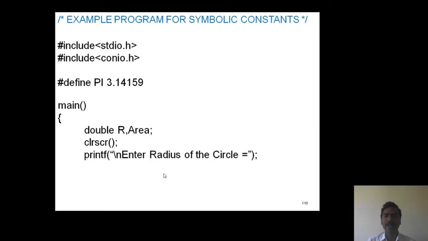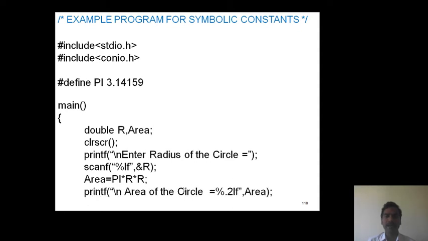First read the input as the radius of the circle, variable r. Now we calculate the area of the circle as area = PI * r * r. Now we print the area of the circle.